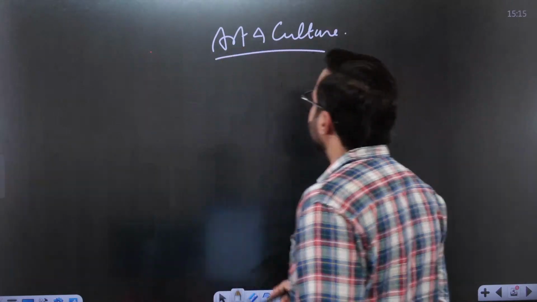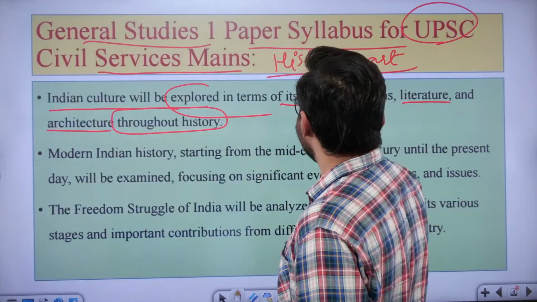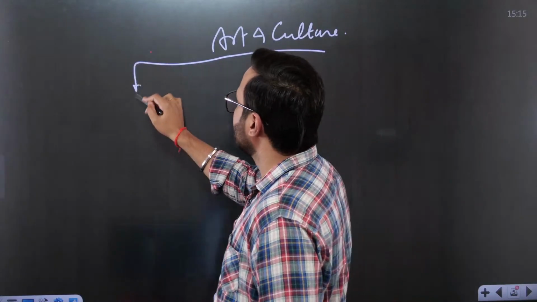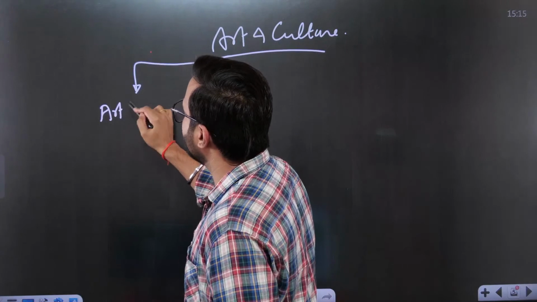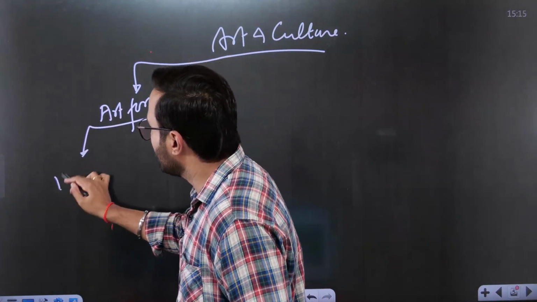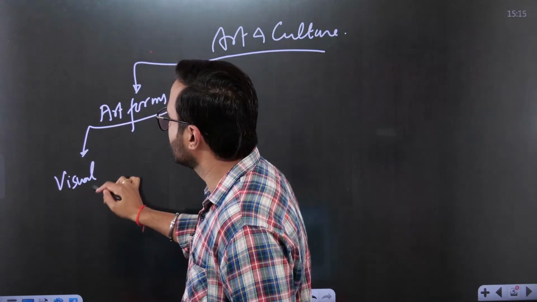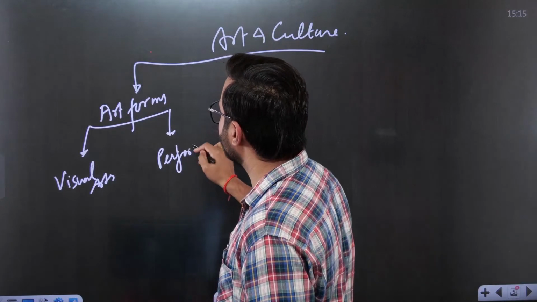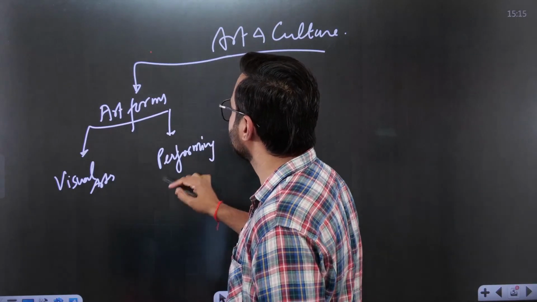So first of all, what are they going to ask? They are going to ask about the diverse art forms, which include the visual arts and the performing arts.